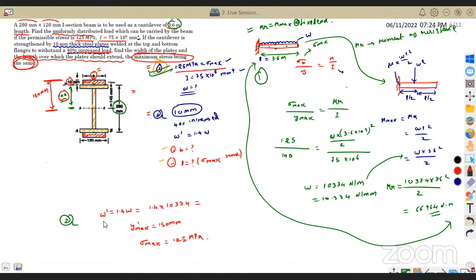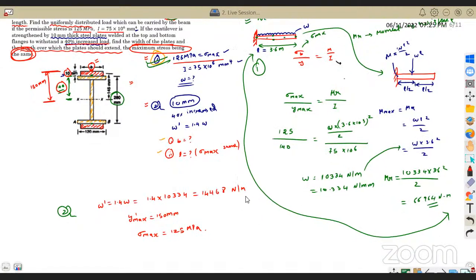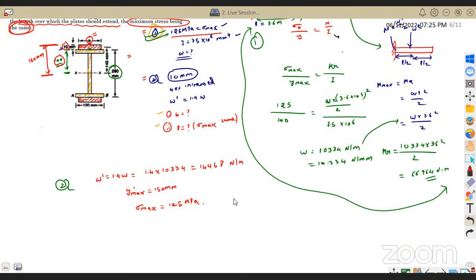Any answers for W dash? Okay, I'll give you the answer. 1.4 into 10334 will be 14468. 14468 Newton per meter. In terms of Newton per meter, it is 14468. If you want it in terms of mm, you can convert it, no issues.